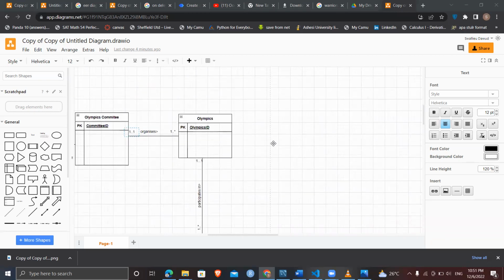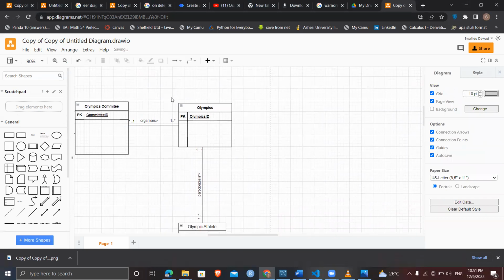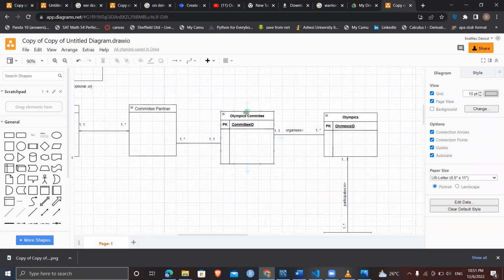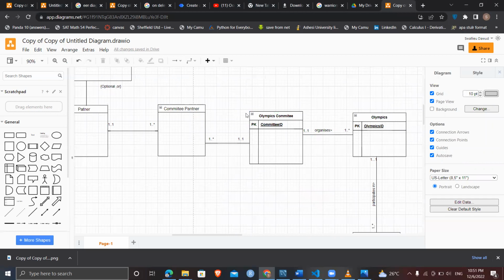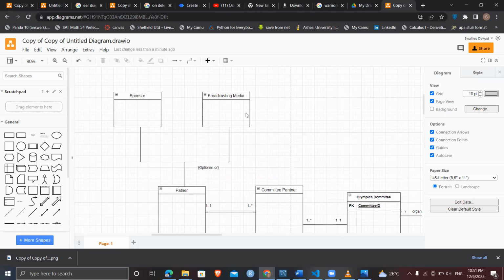Now, moving on to the Olympics entity. The Olympics can be organized by only one committee, but a committee can organize one or many Olympic Games. The Olympic Committee has partners. The Olympic Committee has one or many partners, and a partner can partner with one or many Olympic committees. And there is a generalization specialization here. A partner can either be a sponsor or a broadcasting media or any other specific partnership.